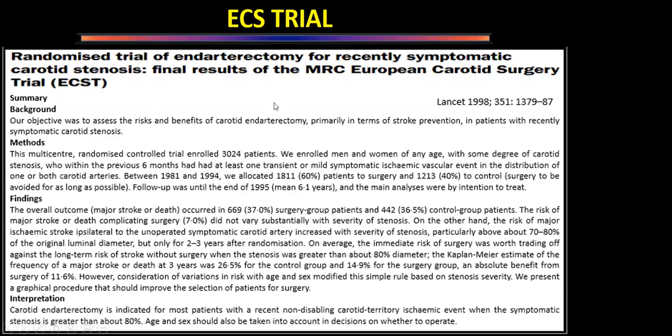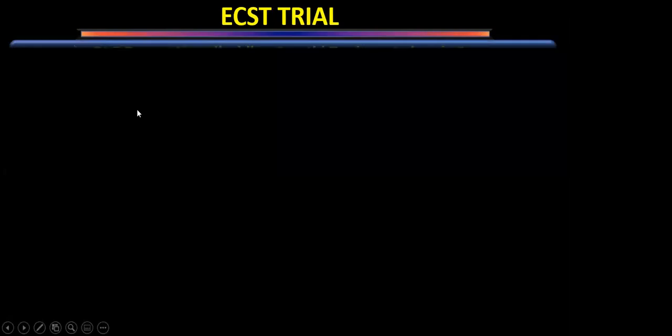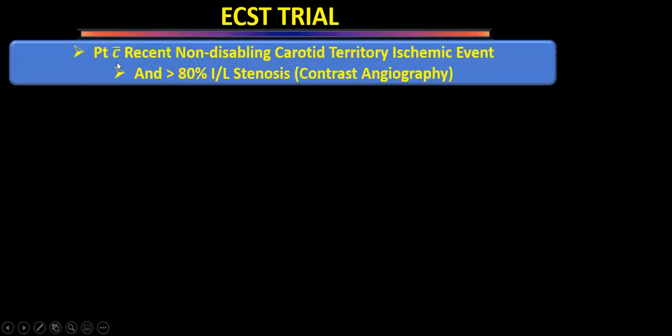So this is the first trial, the European Carotid Surgery Trial. I have tried to summarize the thing. This trial took patients with a recent non-disabling carotid artery ischemic event and more than 80% ipsilateral stenosis, found on contrast angiography. That means either TIA or non-disabling stroke. All those patients who had a disabling stroke were not studied.